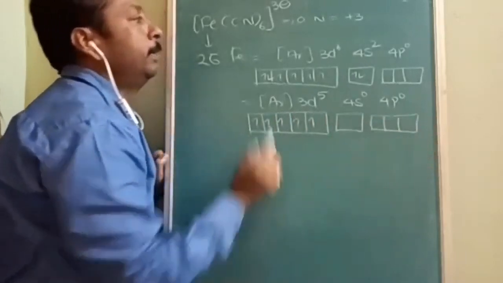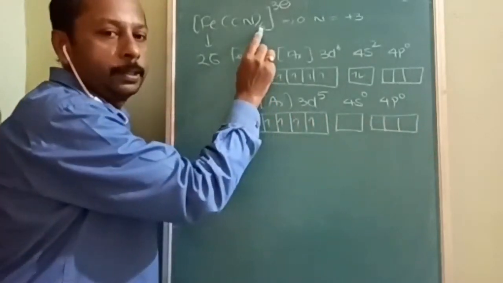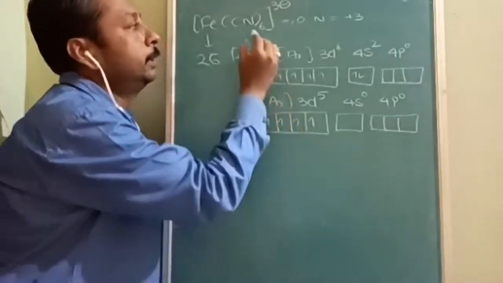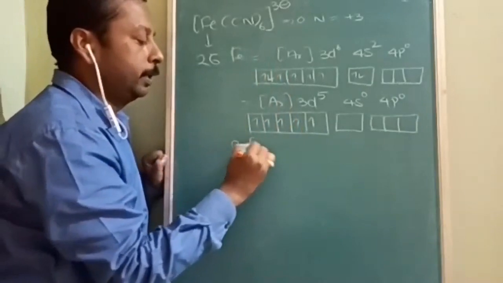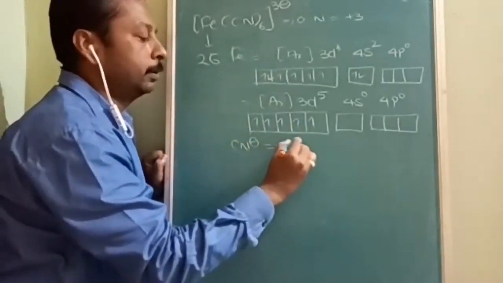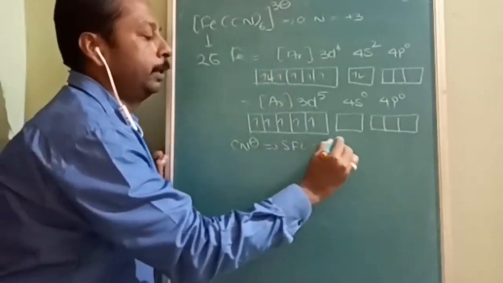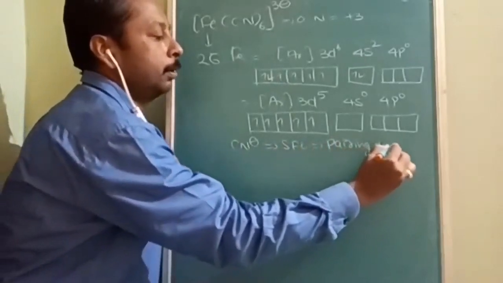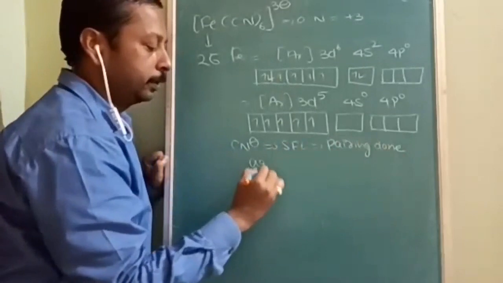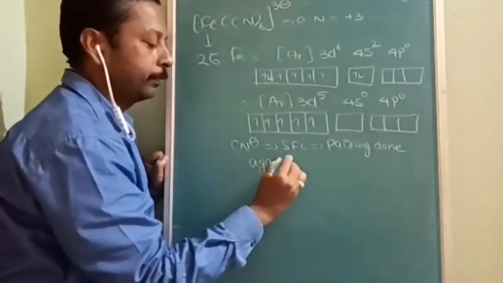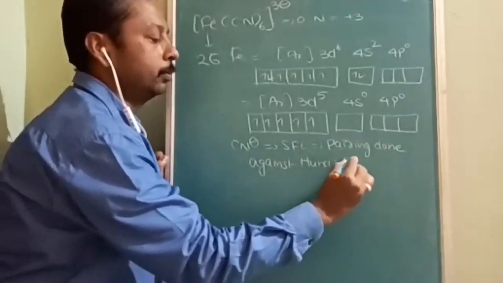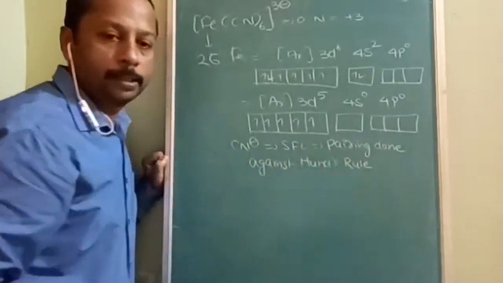But the problem is that we require 6 empty orbitals for that, and CN minus is a strong field ligand. Therefore, pairing is done against Hund's rule.